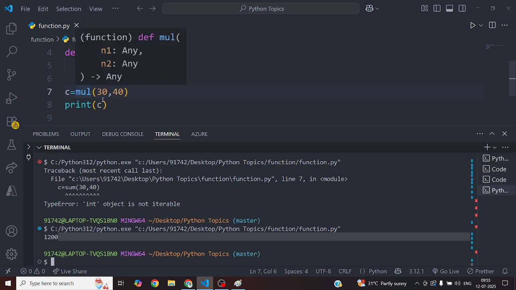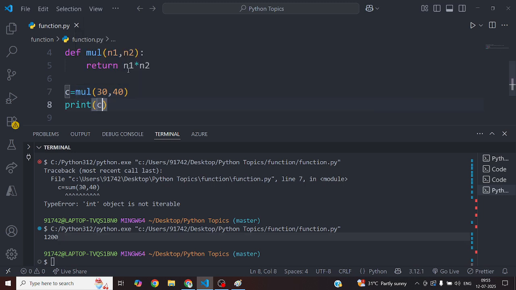Always remember the function parameters and argument numbers should match exactly, right? So this is a basic overview of creating a function and returning from a function. We will see more examples, and there are many types of function declaration, right? We will see them in the next video.